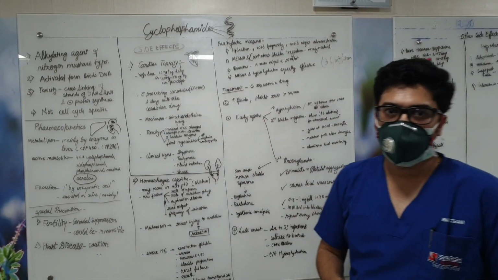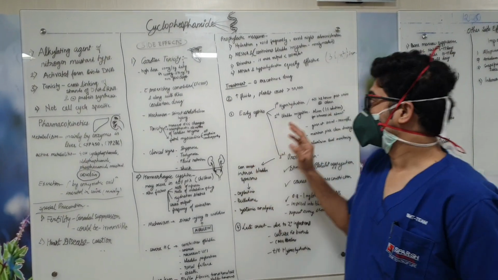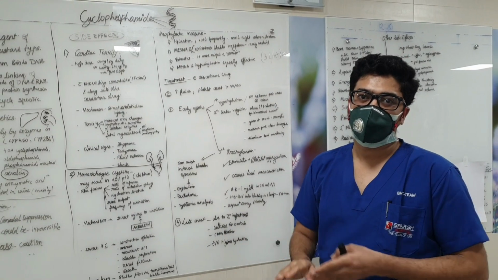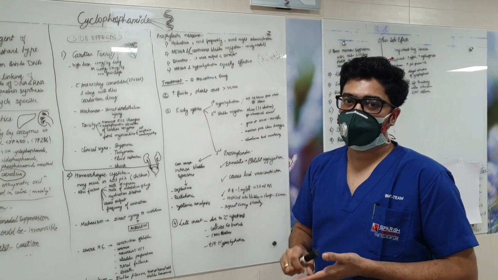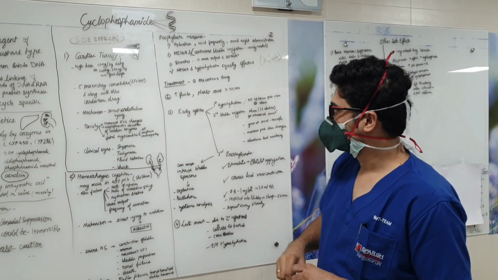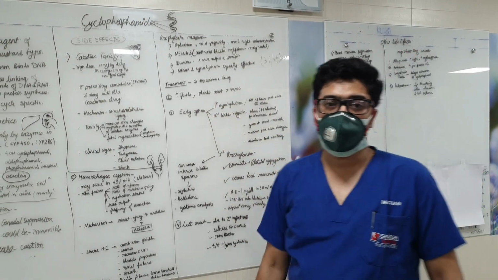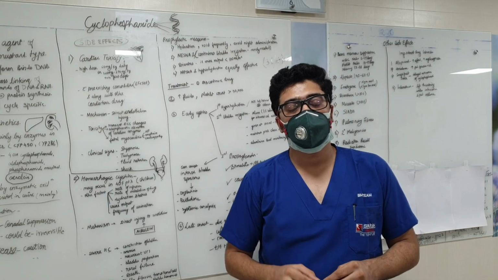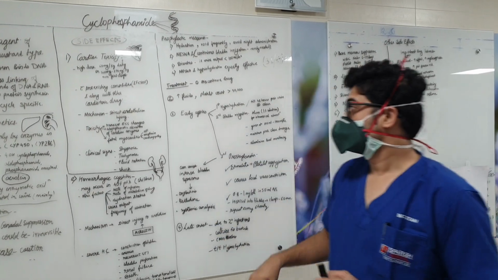The most important treatment is first to discontinue the drug. Second is, if he is not on hyperhydration, to give him hyperhydration, and also to encourage him to take oral fluids. The platelet count of the patient has to be kept above 50,000 so that the risk of bleeding will reduce.